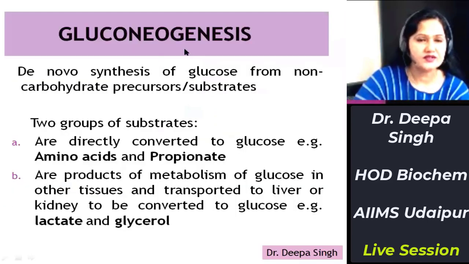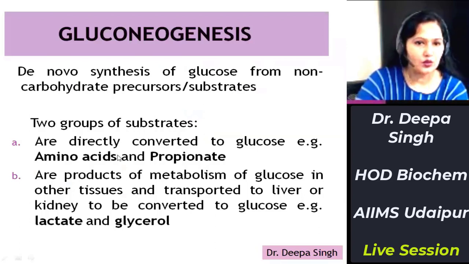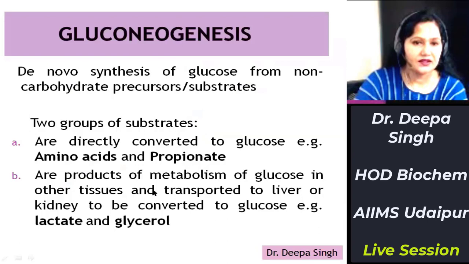Gluconeogenesis, as we all know, is the de novo synthesis of glucose from non-carbohydrate precursors or substrates. These non-carbohydrate precursors are divided into two categories. The first category includes substrates which are directly converted to glucose, like amino acids and propionate. The second category includes those substrates which are products of metabolism of glucose in other tissues, and then they are taken up by the liver or kidney to be converted back to glucose. Examples are lactate and glycerol.